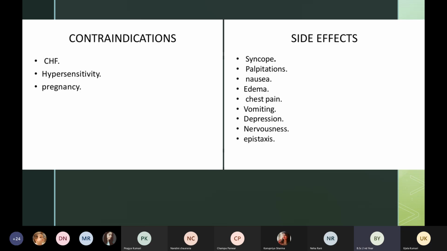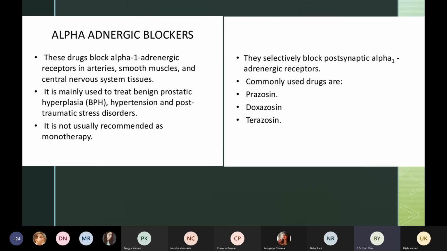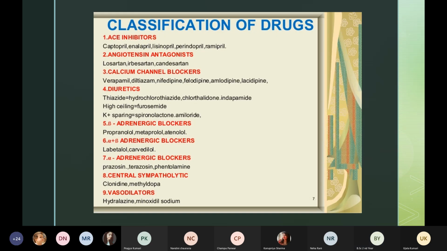So I will stop till here for today. I will continue the other classifications in the next class because this topic is very vast. Okay, so today I have taught you about two important classifications. One is the ACE inhibitors and the other is alpha adrenergic blockers. Okay, so these are the two classifications of drugs. Okay, so see, ACE inhibitors, medicines like captopril, enalapril, lisinopril, perindopril, and ramipril. These are the medications. And we also did about alpha adrenergic blockers, point number 7.